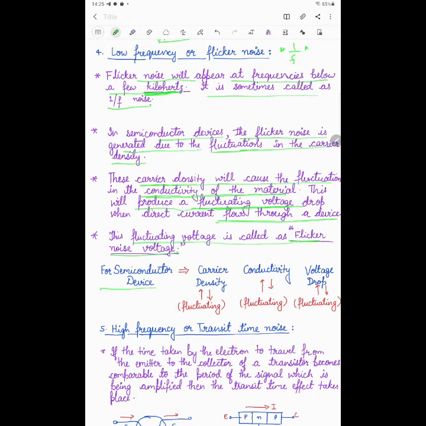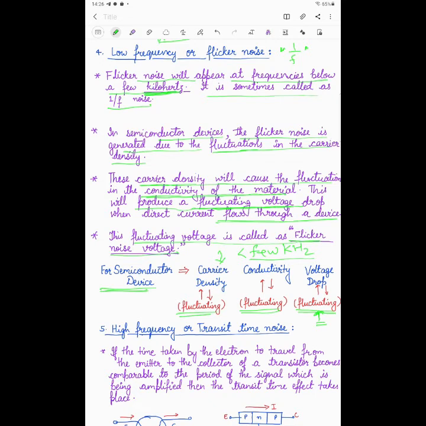So for the semiconductor device, you can understand here, carrier density is fluctuating. Due to this carrier density fluctuation, conductivity is fluctuating. Due to this, voltage drop is fluctuating. So this voltage drop at the output of the device may cause the problem, may cause the error. That is actually called the low frequency noise. This carrier density fluctuation is happening when the frequency is less than a few kilohertz. That's why it is called the low frequency noise, or you can say flicker noise, right?